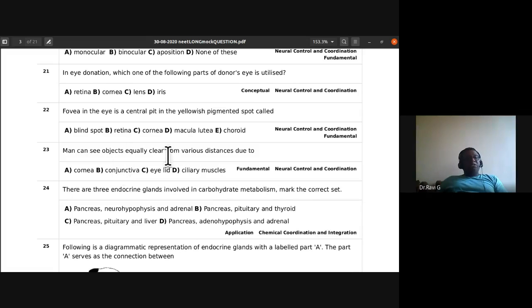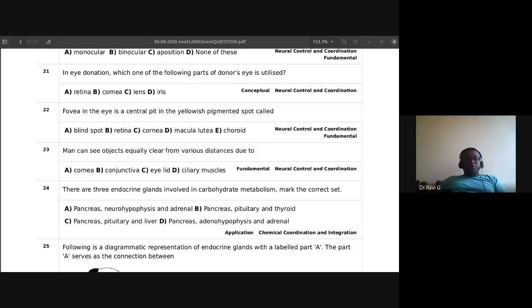Man can see objects equally clear from various distances. See, you can see it very close as well as very far off. Okay, from various distances due to which one of them? Cornea, conjunctiva, eyelid, ciliary muscles. What makes this possibility?